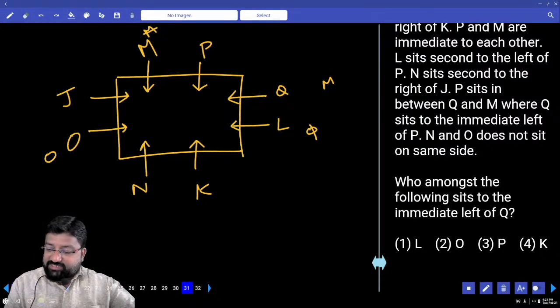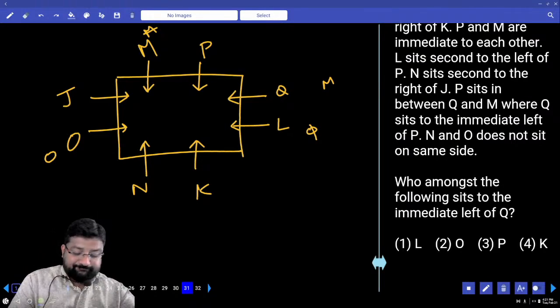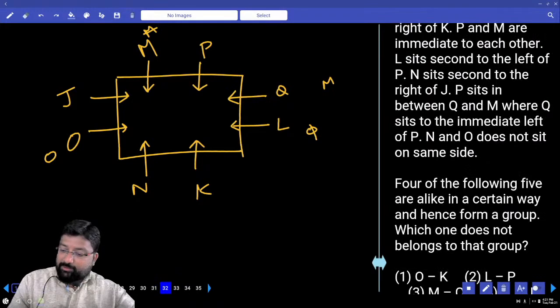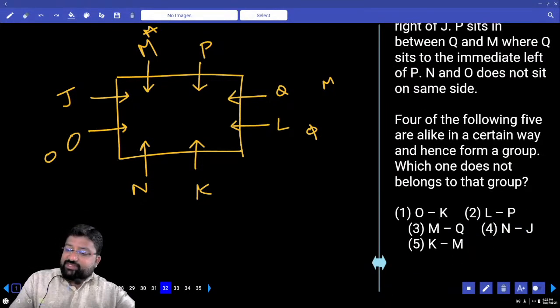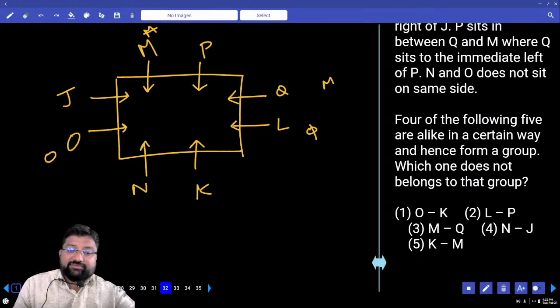Who amongst the following sits to the immediate left of Q? Immediate left of Q is L. Four out of the following five are alike in a certain way and hence form a group. Which one does not belong to the group? O and K, how many persons between them? L and P. M and Q. N and J. K and M, 3 persons. Option?